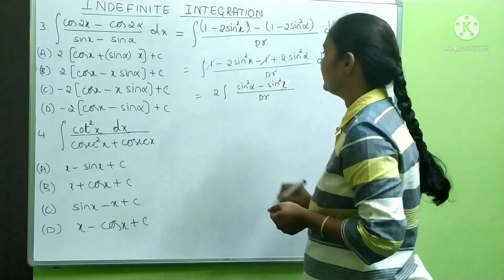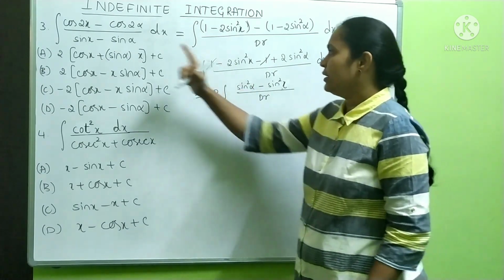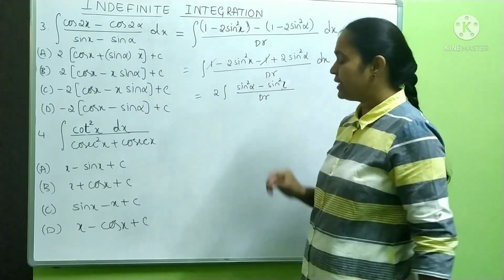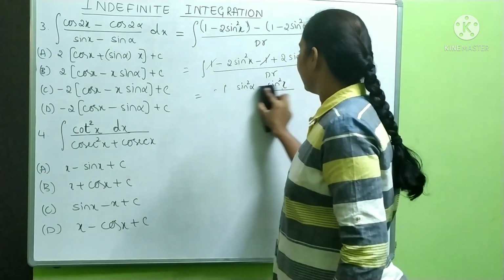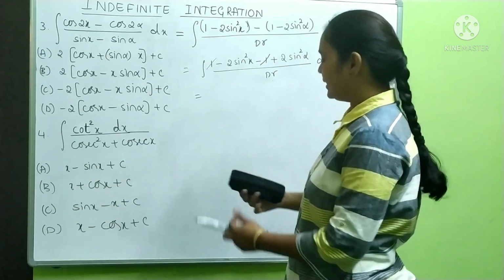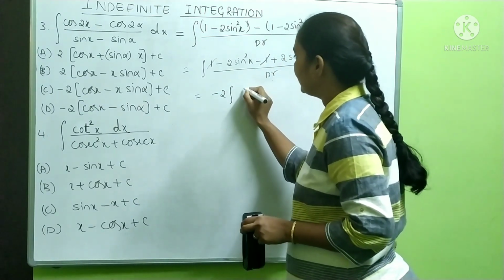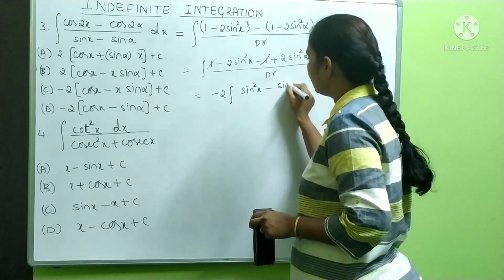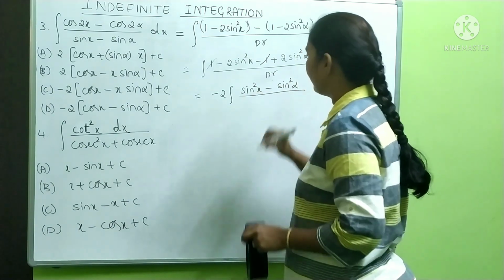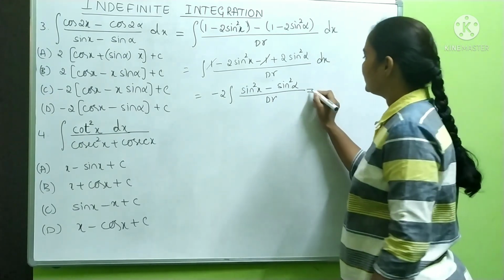divided by denominator. Can you see here? I have taken 2 common. See, here sin x minus sin alpha is there. Instead of 2, I will take minus 2 common. Then if I take minus 2 common, it is sin square x minus sin square alpha divided by denominator. So now this is looking just like